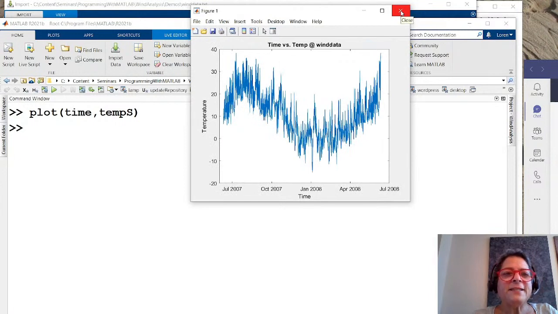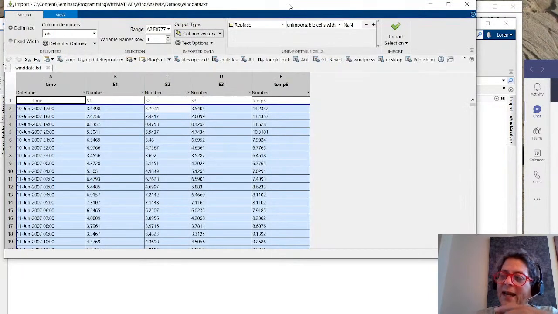Well, I had that data from the import tool, and I can imagine loading in tower location 1, tower location 2, 3, 4, and so on. What if I have 100? I don't want to come back here and change all of those little things that I changed. And for example, I could change this. I can come and change any variable name as well. So any of those things I change, it would be nice if I could commit that to something so that I could automate what I'm doing later as well.